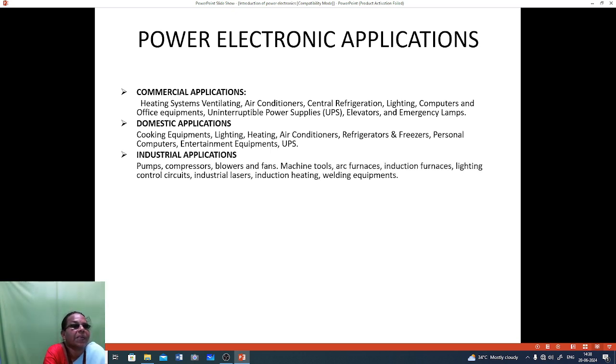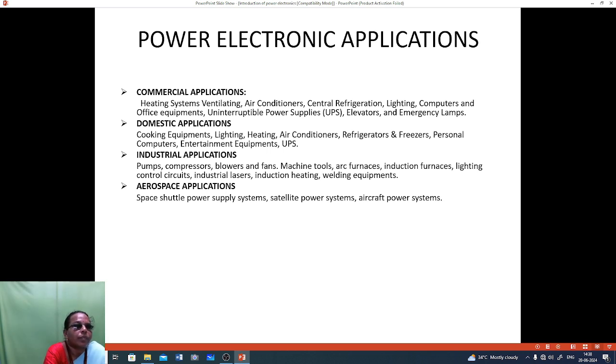Then industrial applications: pumps, compressors, blowers and fans, machine tools, arc furnaces, induction furnaces, lighting control circuits, industrial lasers, induction heating, welding equipment. Aerospace applications: space shuttle power supply system, satellite power supply system, aircraft power supply system. These are the aerospace applications.